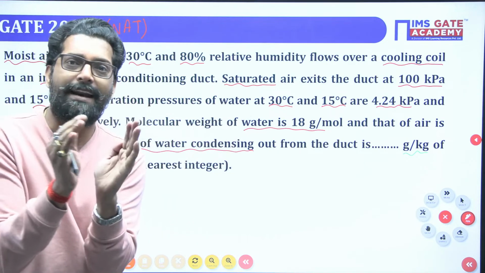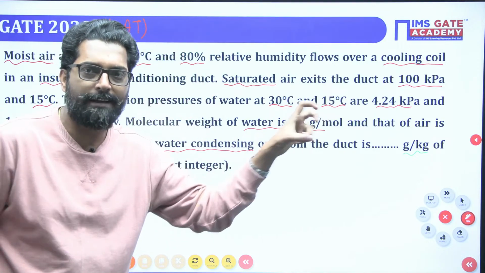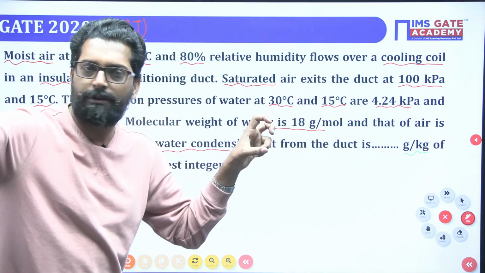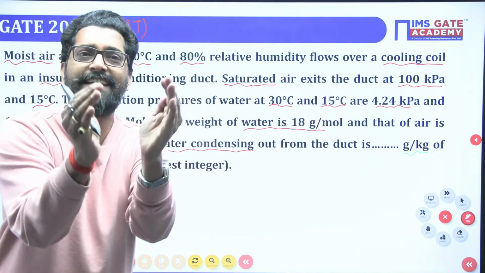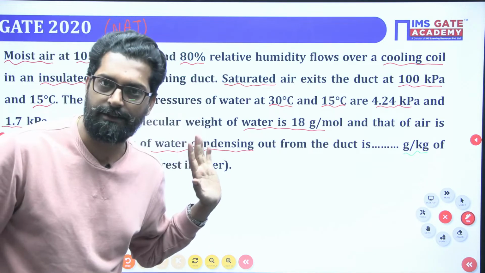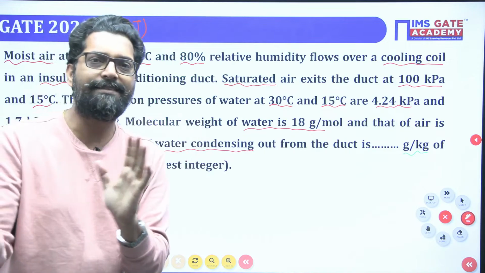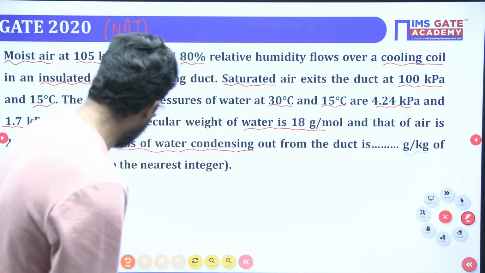Directly you have to remember that if you find the specific humidity of a particular point, and find the specific humidity of another point, differentiate it. The difference is the condensed water. That's it. To find the energy balance, the same formula will come, but it is a little bit lengthy.